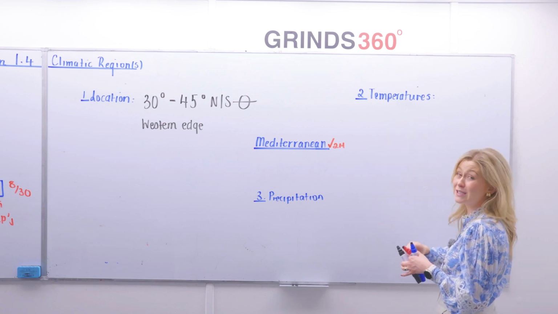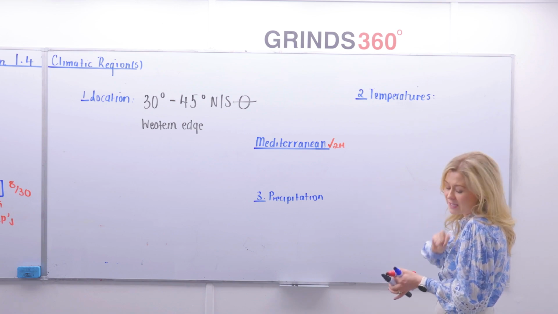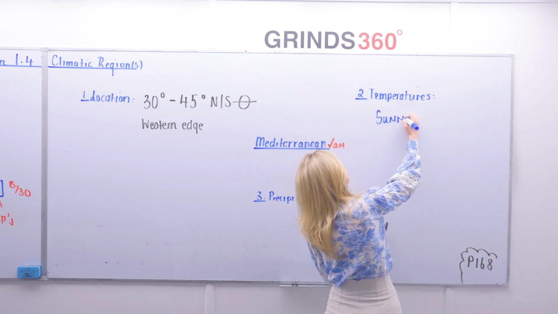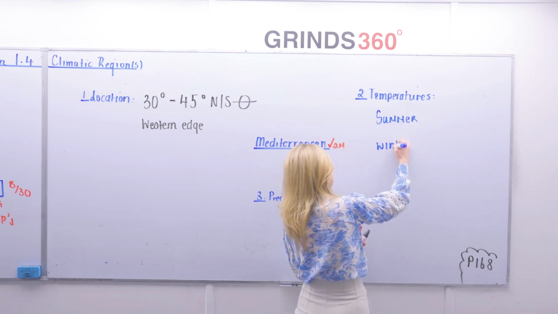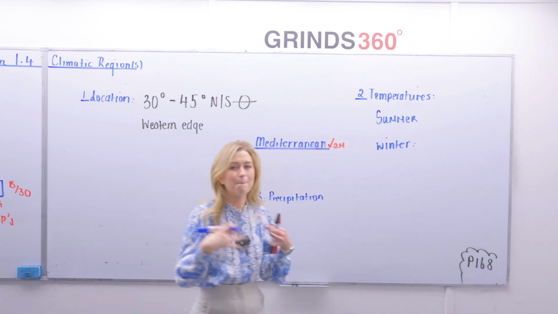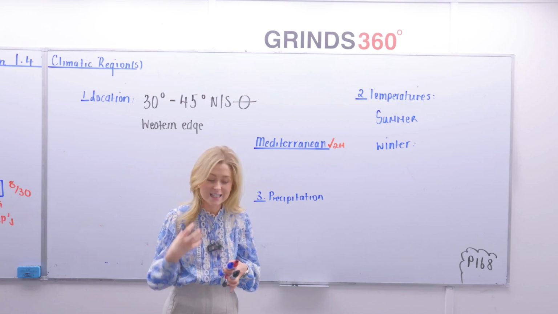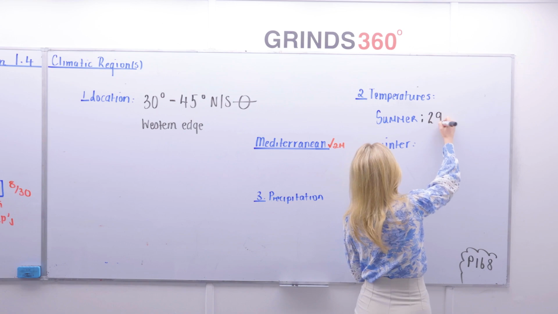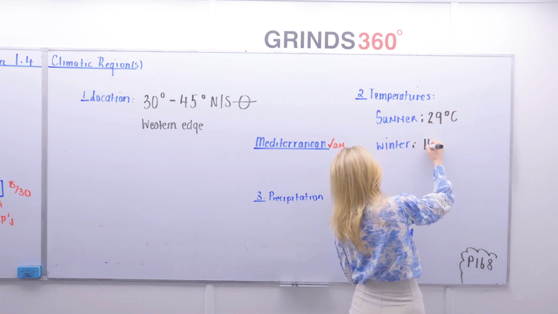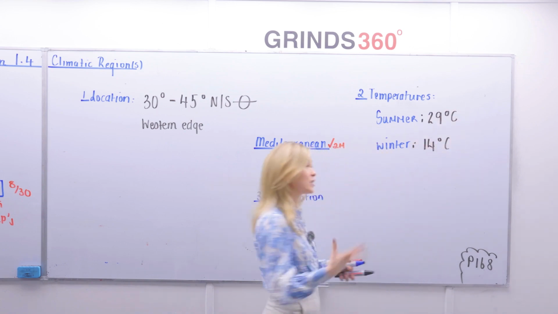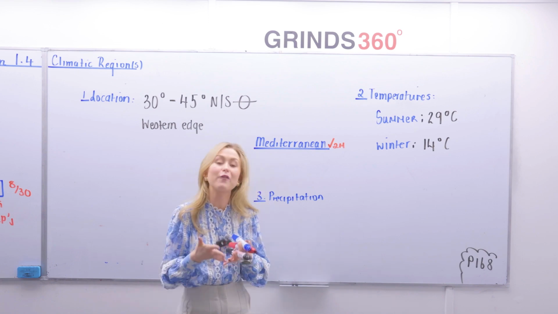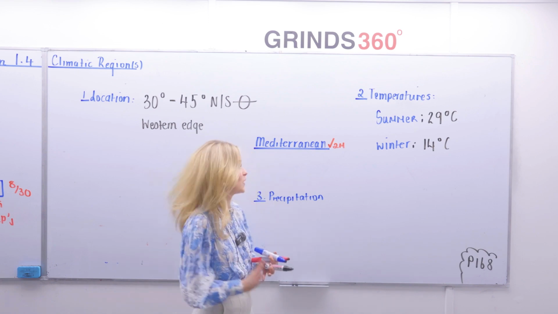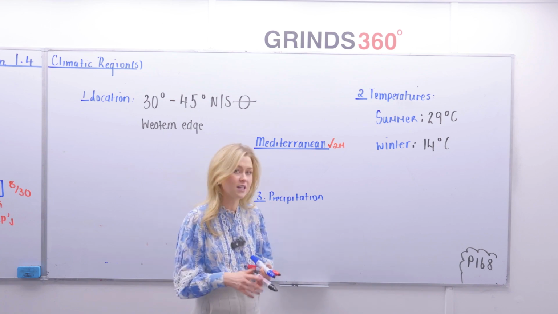So temperatures tend to be a little bit more in the extremes here. We need to know the summer temperatures and we need to know the winter temperatures. Now, you're talking about a much larger temperature range here. It tends to be much, much higher. Summer temperatures tend to average around 29 degrees Celsius, whereas winters average around 14 degrees Celsius. So you're going to say summer temperatures are extremely warm, averaging around 29 degrees Celsius, in comparison to your winter temperatures, which only average around 14 degrees Celsius.